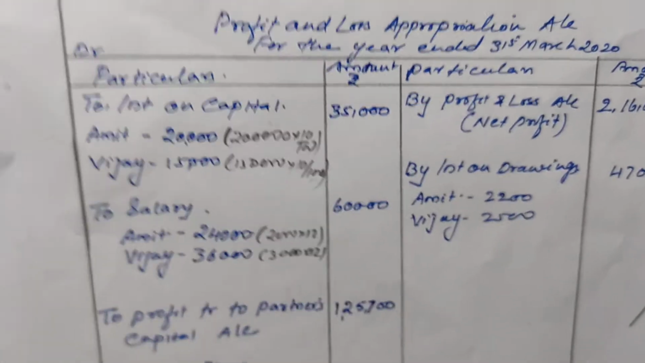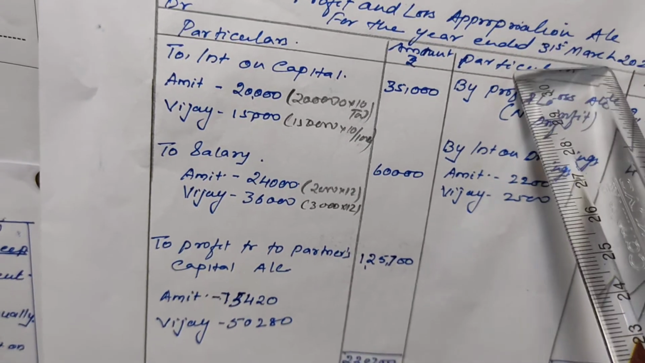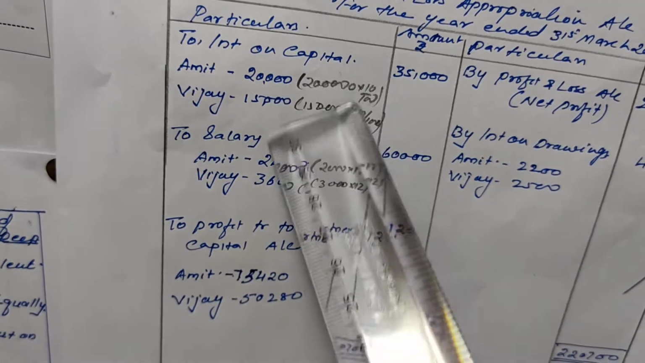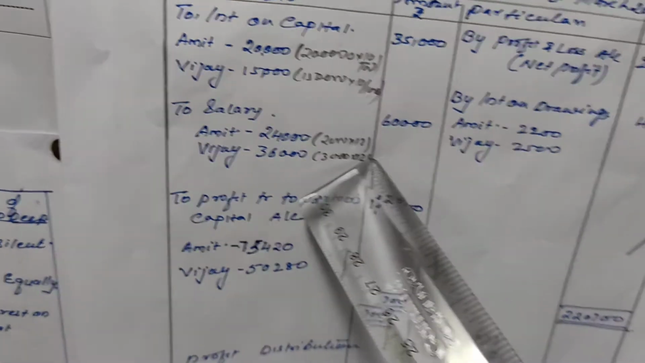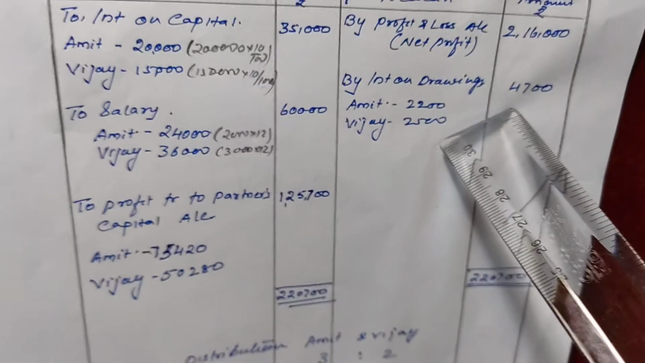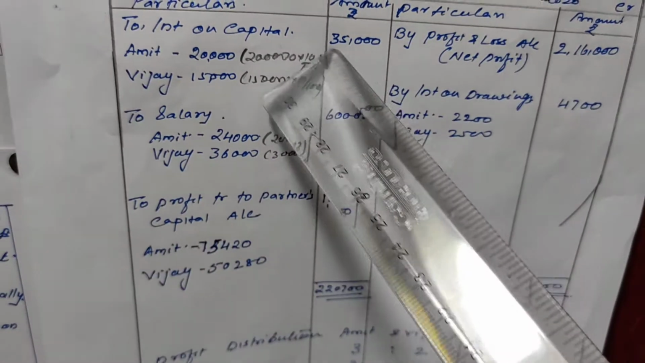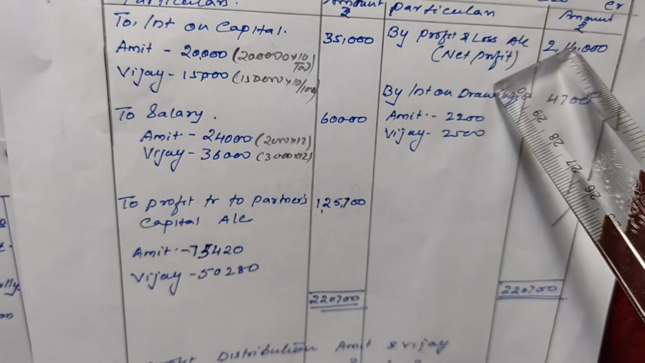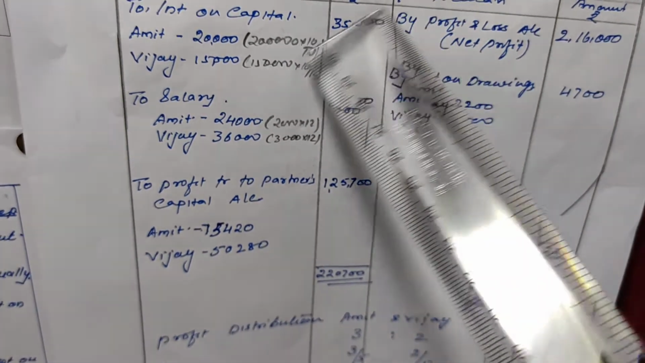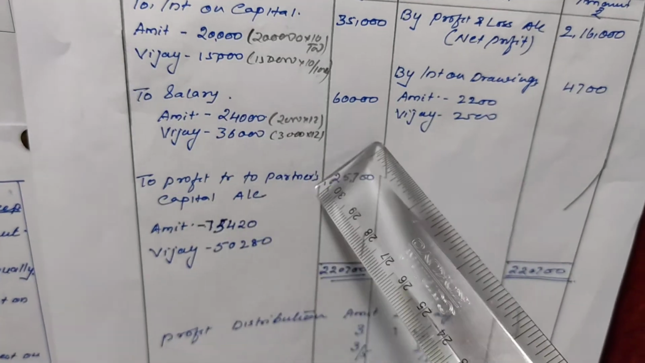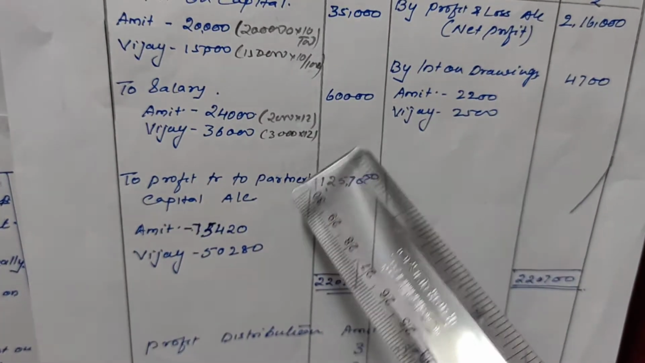Okay, so in the profit and loss appropriation account, first we transfer the profit, then we charge the interest on capital and the salary to the partners, and charge interest on drawings. Okay, so this is the income and this is the expenditure. So now next, this was the net profit, and this net profit was appropriated to the partners.